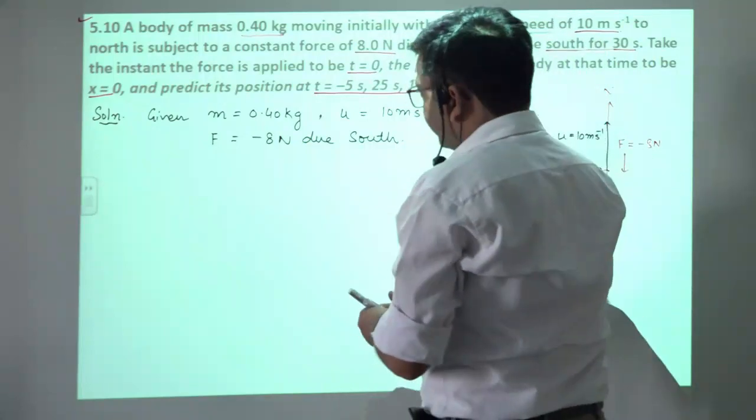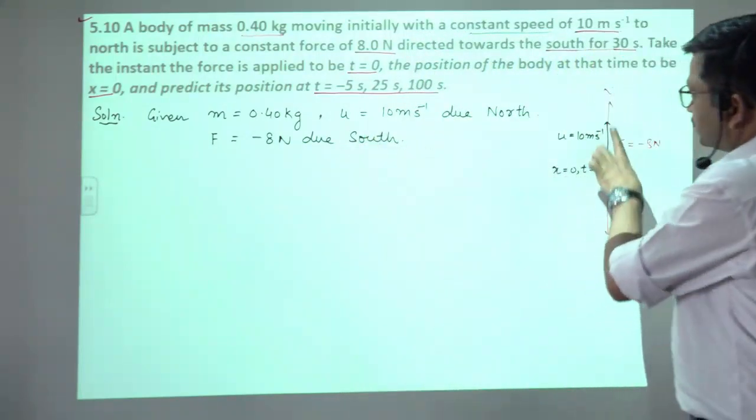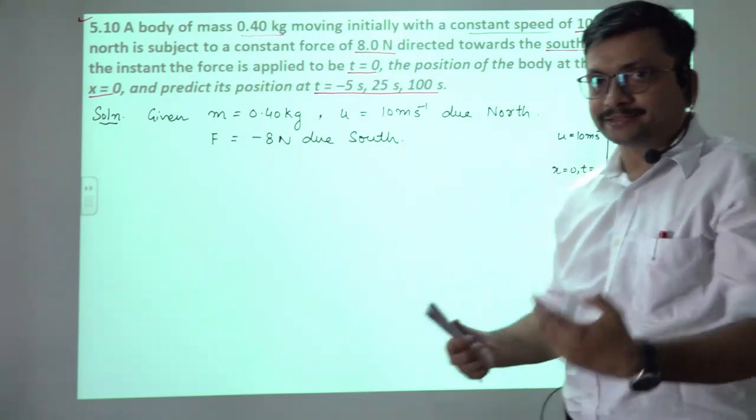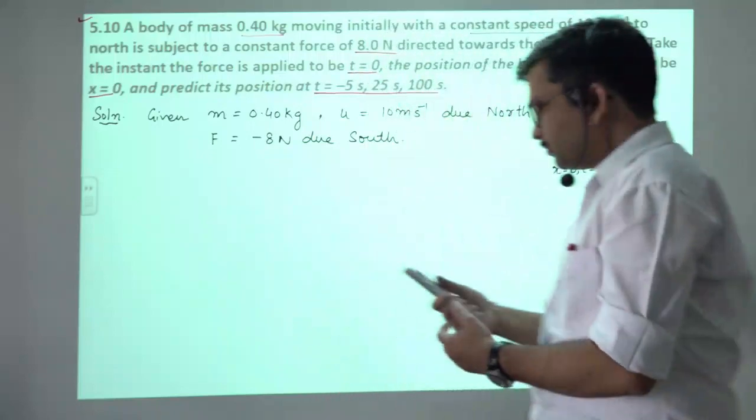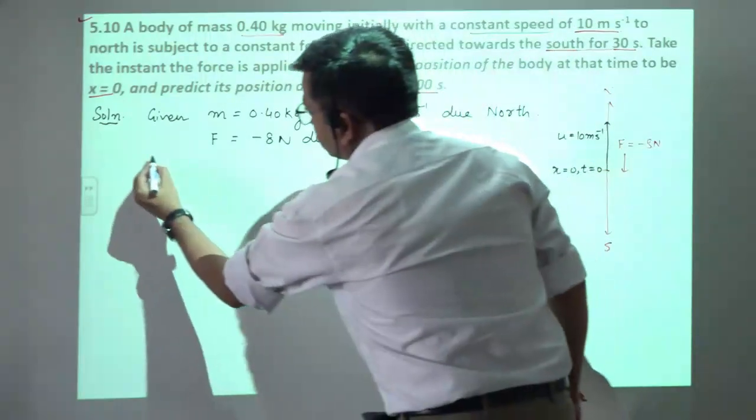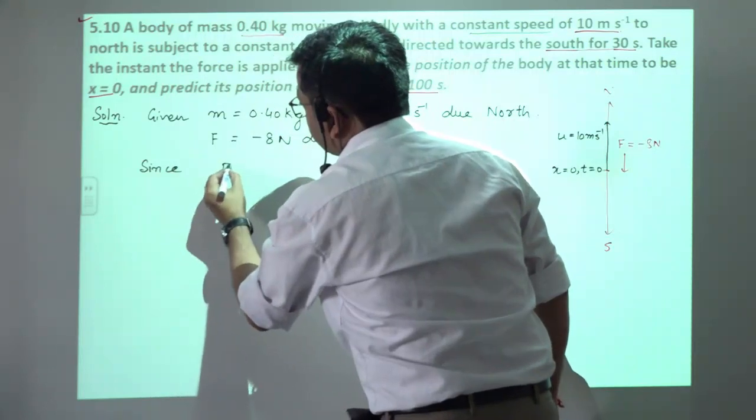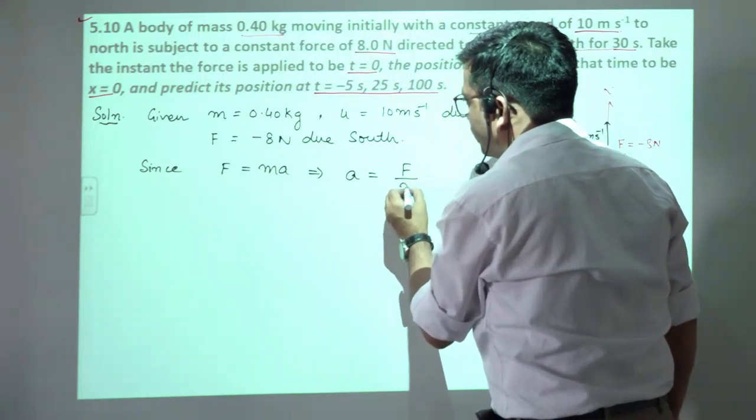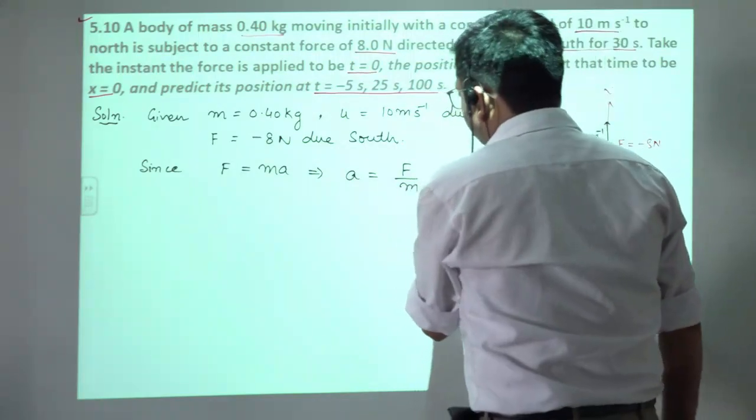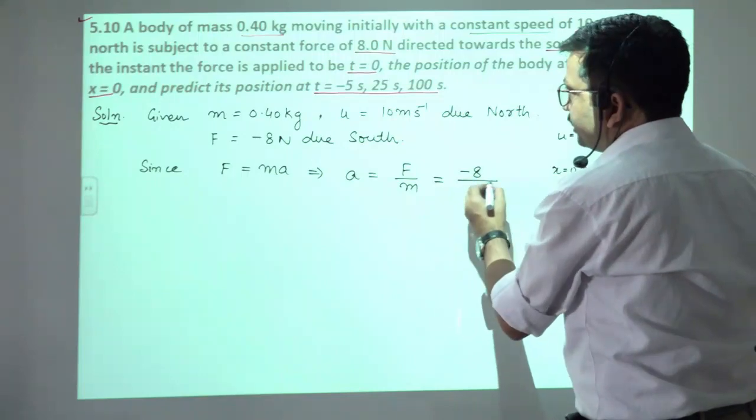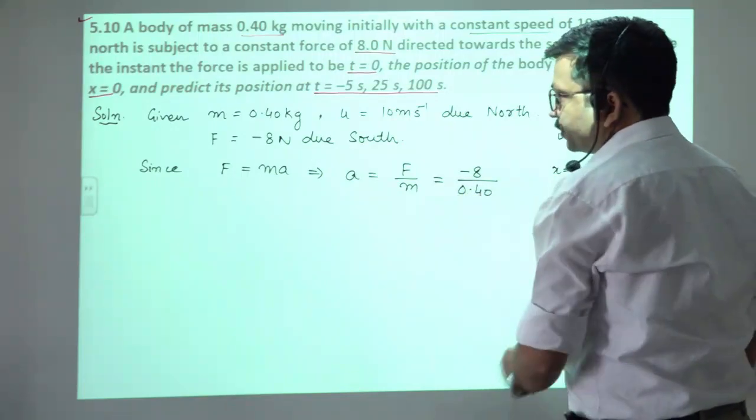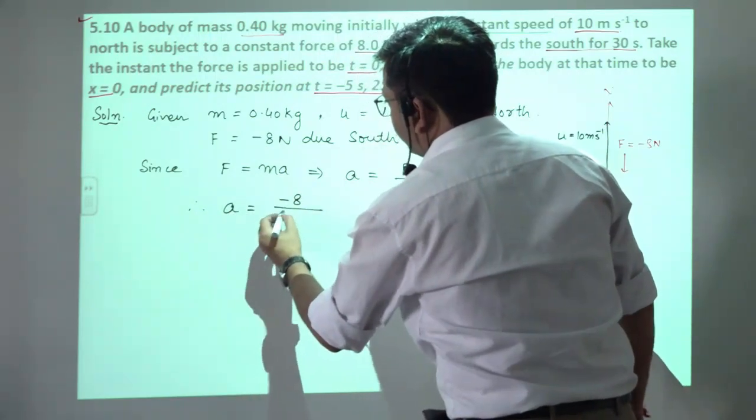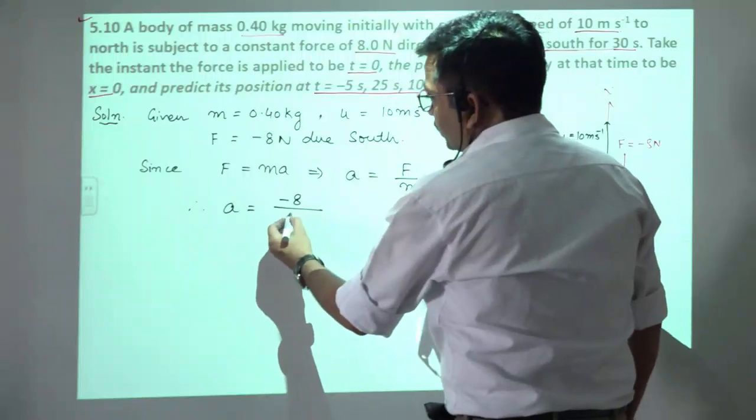So here we will write first of all, the body is going in one direction and the force is acting in the other direction. In the direction in which the force acts, there will be acceleration, meaning retardation. So here, since F is equal to M A, which implies A will be equal to F by M, and that will be equal to F, minus 8 divided by M, 0.40 kg. So therefore A will be equal to minus 8 divided by 0.4,